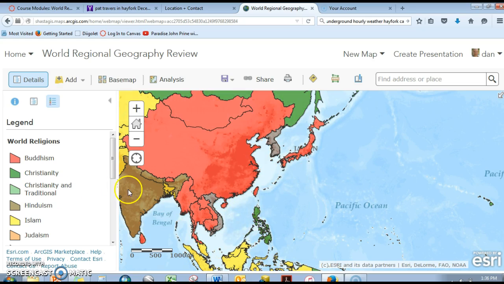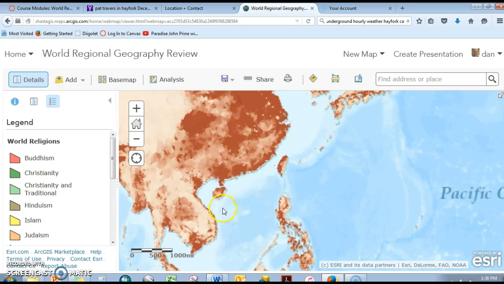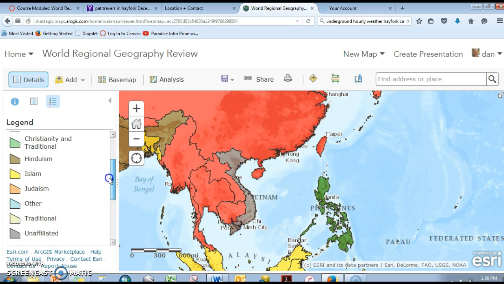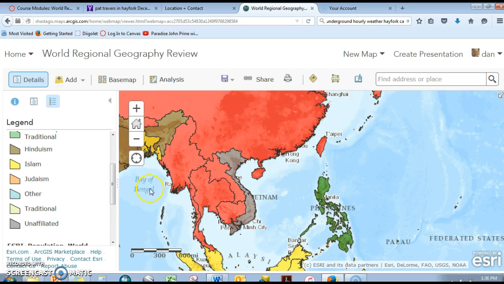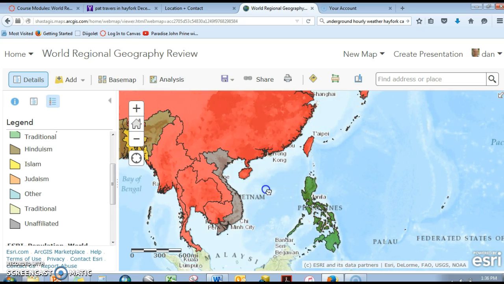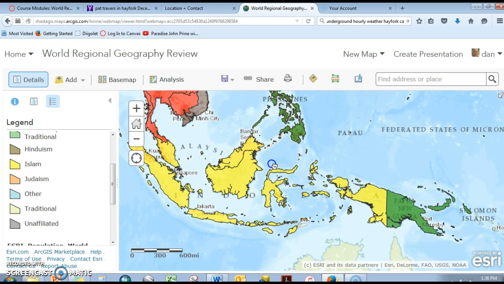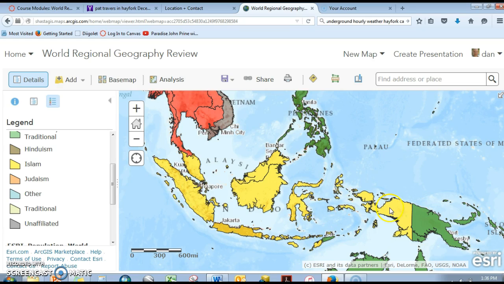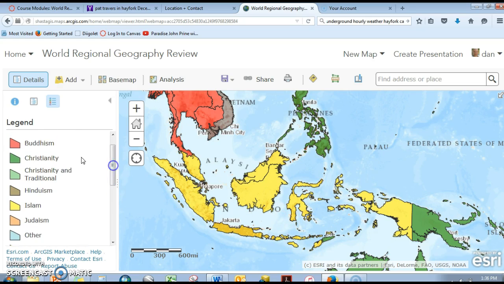And the unaffiliated is sort of interesting. You do have a lot of Buddhism that's practiced in Vietnam, but then this was a communist country, and so the non-religion that's espoused through communism is reflected in this non-affiliation. And again, Buddhism dominating, Islam dominating in insular Southeast Asia, with both Indonesia and Malaysia being predominantly Islamic countries.